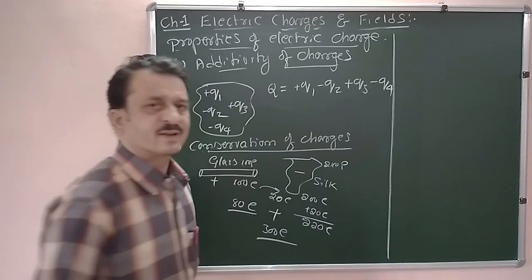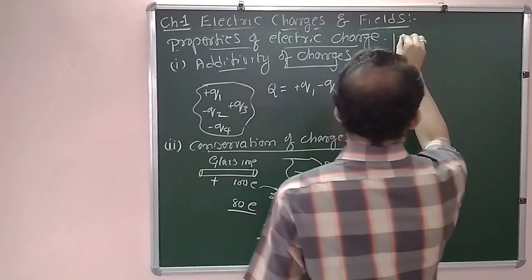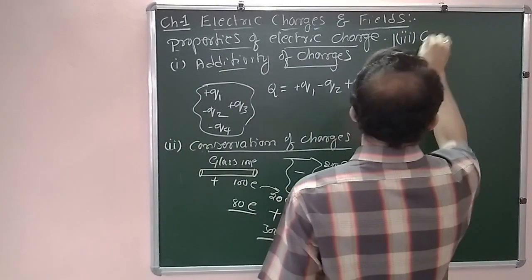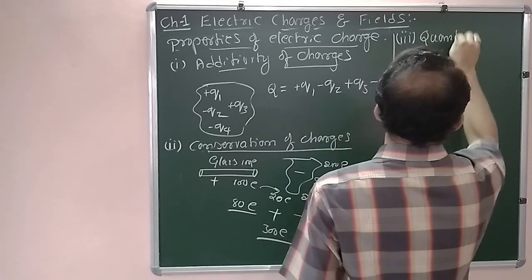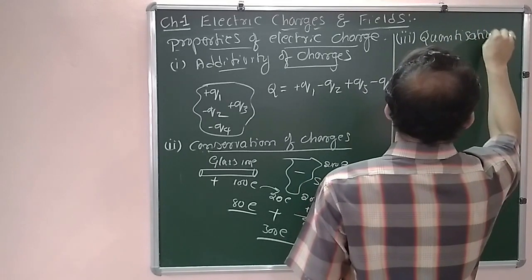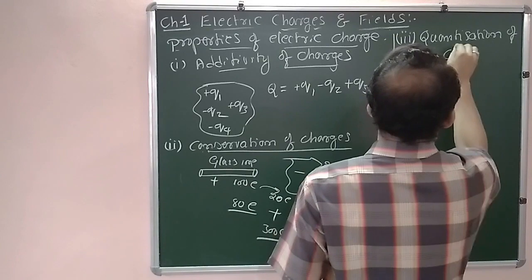The third one is a very important property, that is quantization of charge.